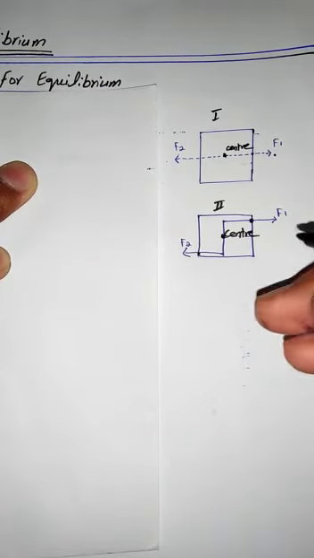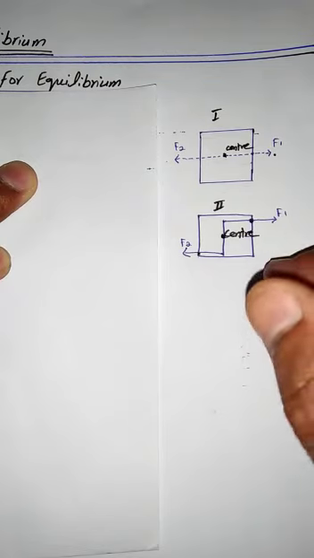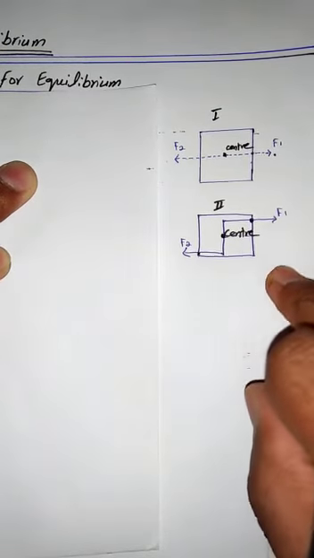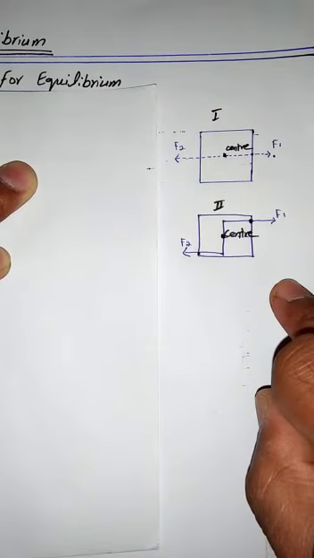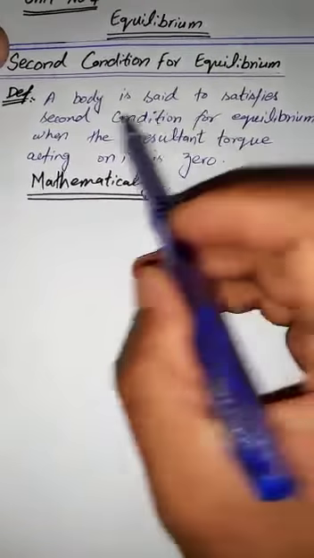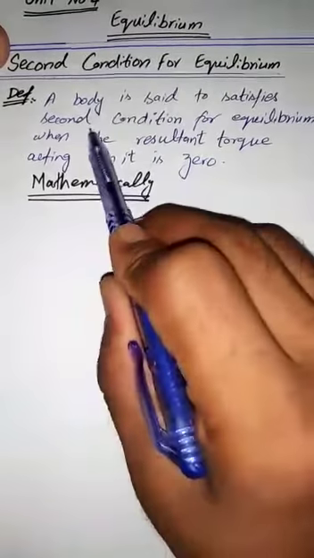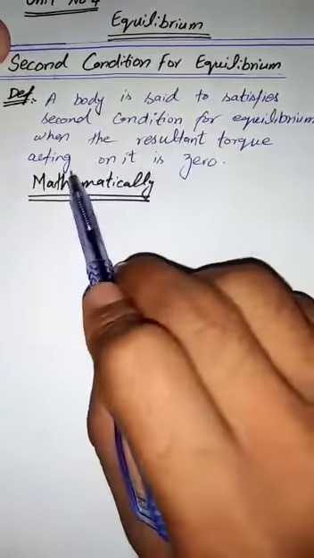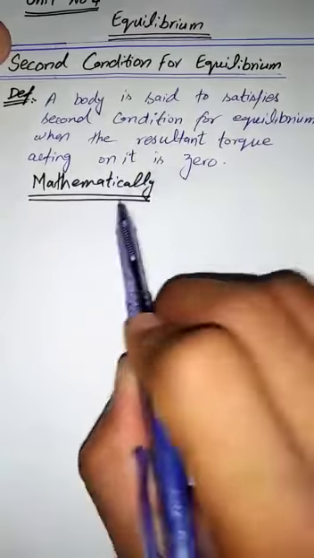According to this, a body is said to satisfy the second condition for equilibrium when the resultant torque acting on it is 0. Here we have a definition. A body is said to satisfy the second condition for equilibrium when the resultant torque acting on it is 0.